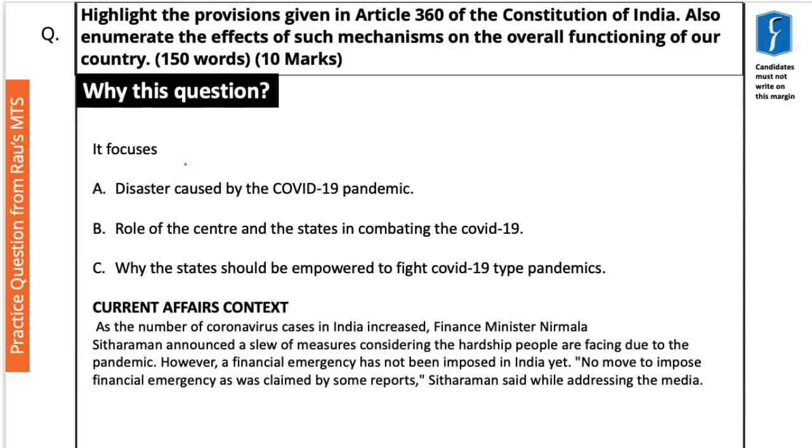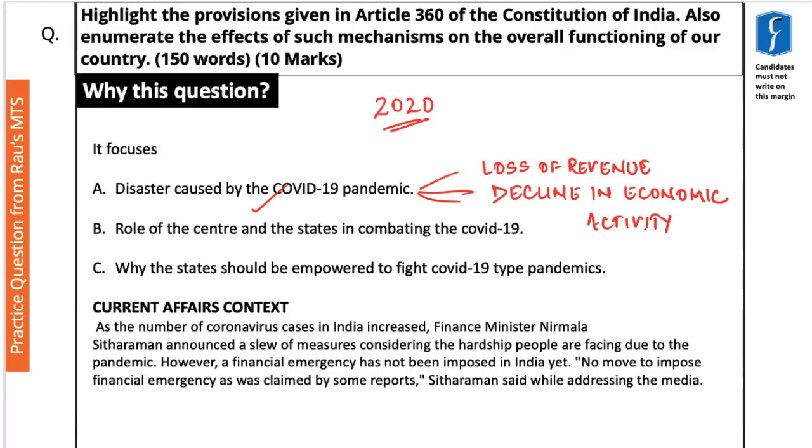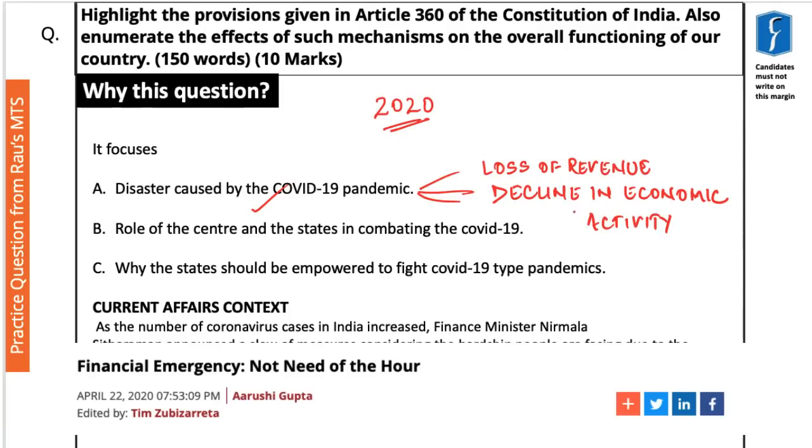And in 2020, we know that in the wake of the COVID-19 crisis, a lot of constraints have been imposed on the government of India, mainly with respect to loss of revenue and decline in economic activity. Hence there was a lot of rumor going around about whether the central government should implement the provisions given in Article 360 or not.